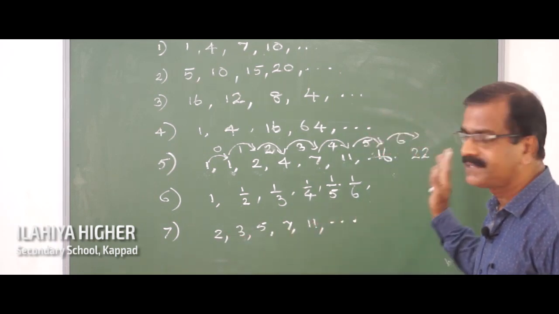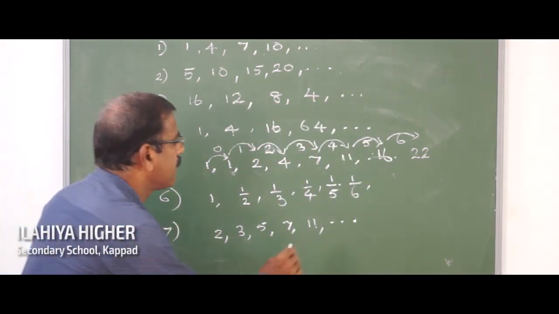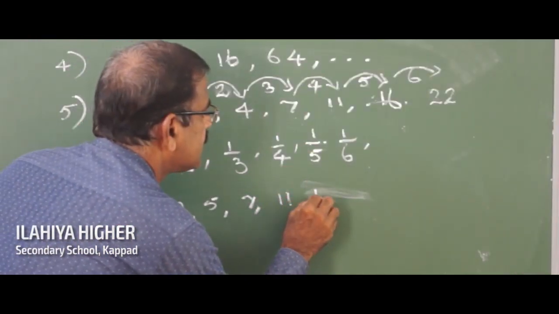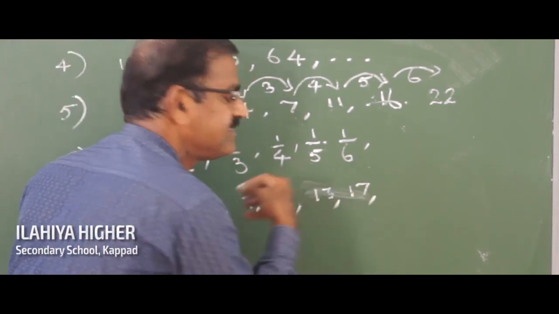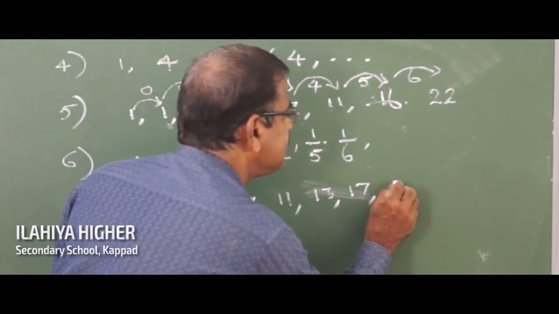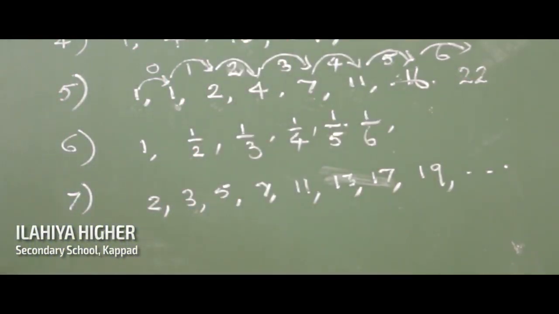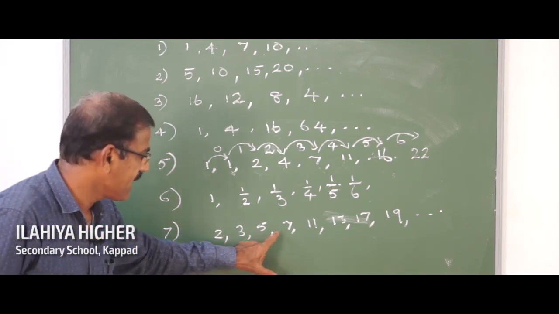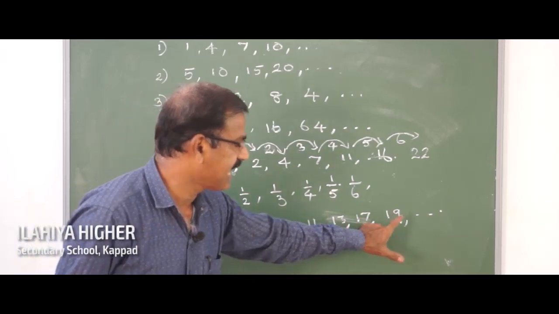If I write the next two more numbers, 13, then 17, then 19, etc. Now can you predict the next number? 2, 3, 5, 7, 11, 13, 17, 19.